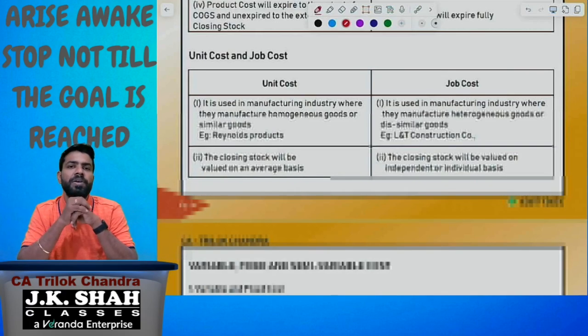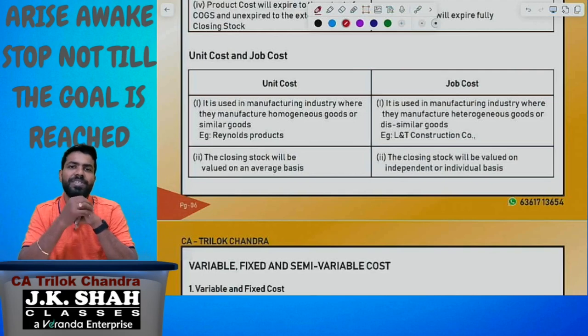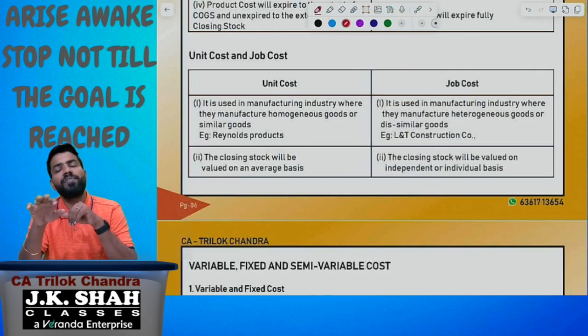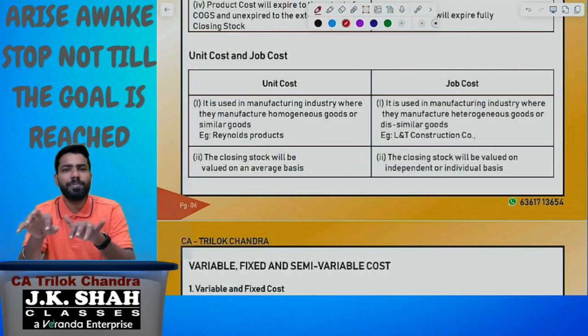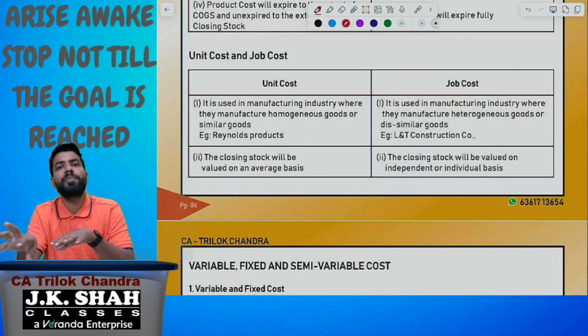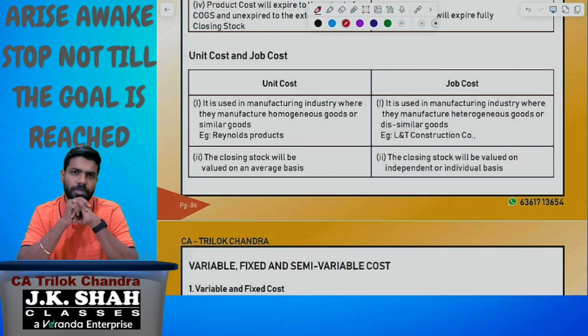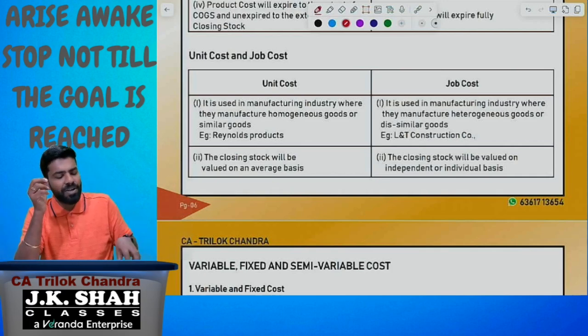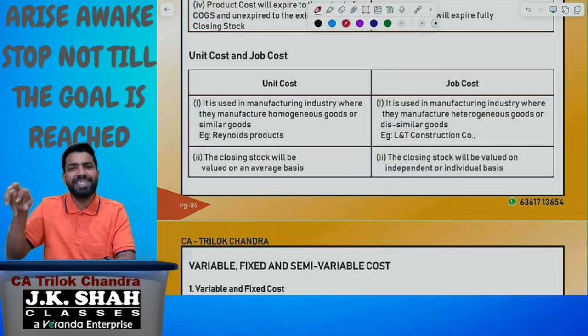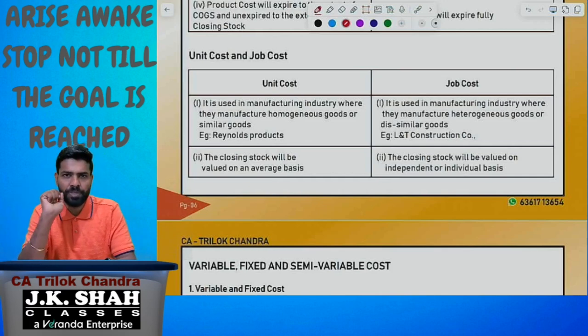Infosys, which is into software development, will follow job costing. There are no similar softwares developed by the companies. All are different types of softwares. So when the output is similar, follow unit costing. When the output is dissimilar, follow job costing.